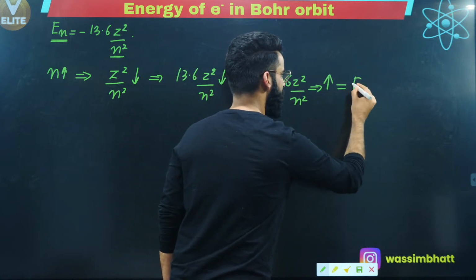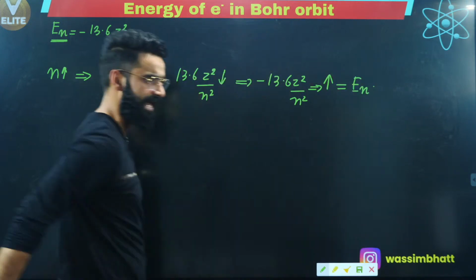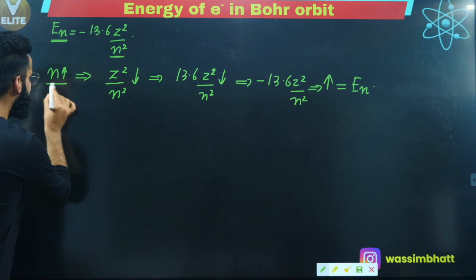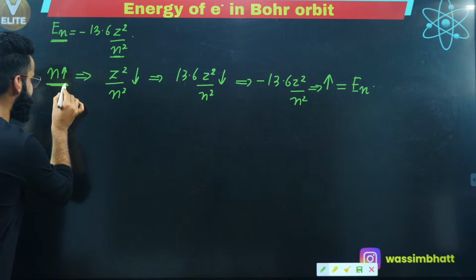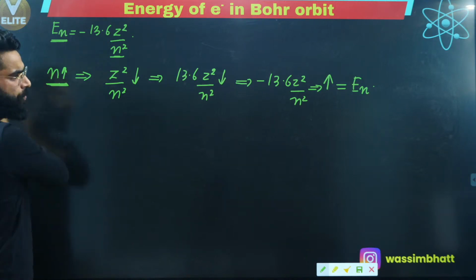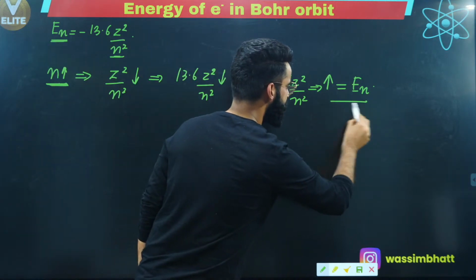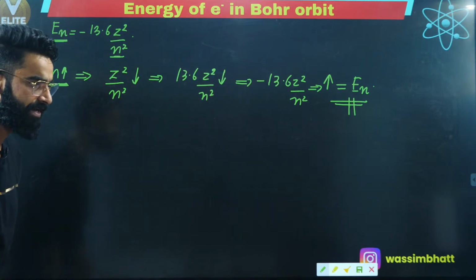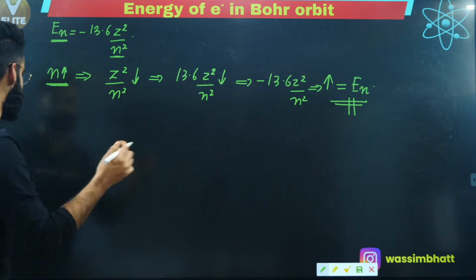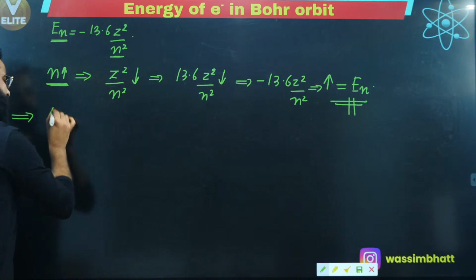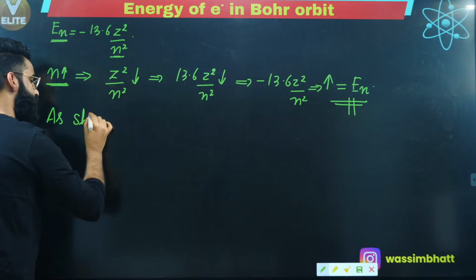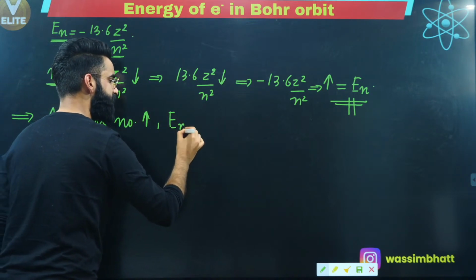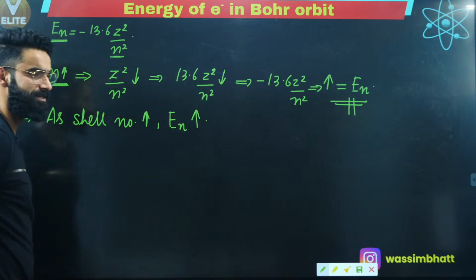And what do we call this term? This term is what we call the total energy possessed by the electron in the nth Bohr's orbit, right? So can I say something like this? As the shell number increases, as the Bohr's orbit increases, as the electron goes far from the nucleus, what happens to the total energy of the electron? Total energy of the electron increases. Yes, perfect. Let me write it in the form of a statement. As the shell number increases, the total energy possessed by the electron increases, right?